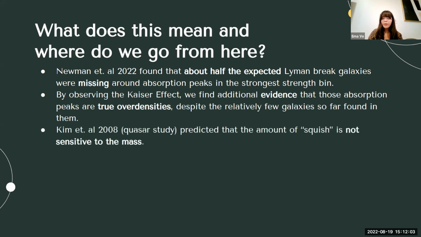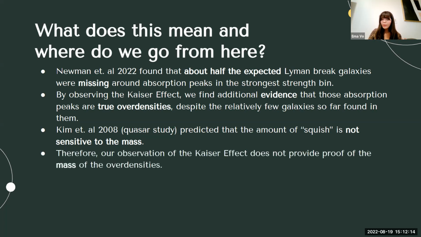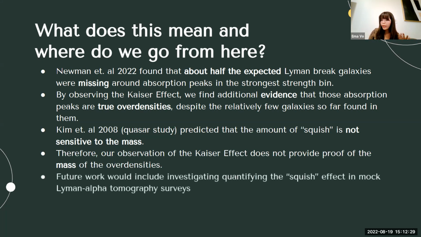But Kim et al., who also did a study in 2015, like I said, doing studies on the Kaiser effect with the quasars, actually predicted that the amount of squish is not sensitive to the mass, which was kind of surprising to me. Therefore, my observation of the Kaiser effect doesn't provide evidence towards the mass of the overdensities. It just proves evidence of their existence. So even though we're able to say they are there, I can't prove how massive they are, which we were hoping would be our next step, quantifying the amount of squish. But that would definitely be some future work.